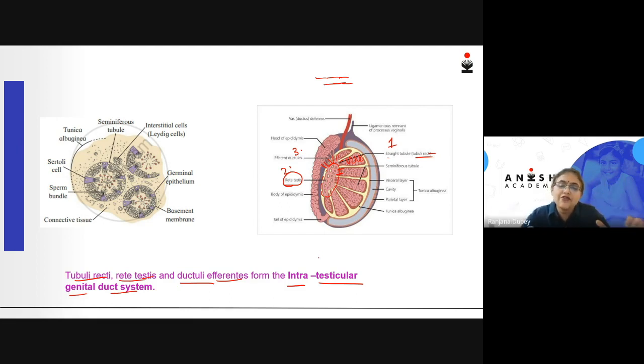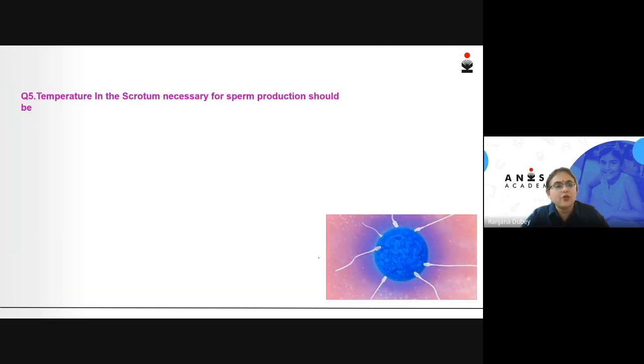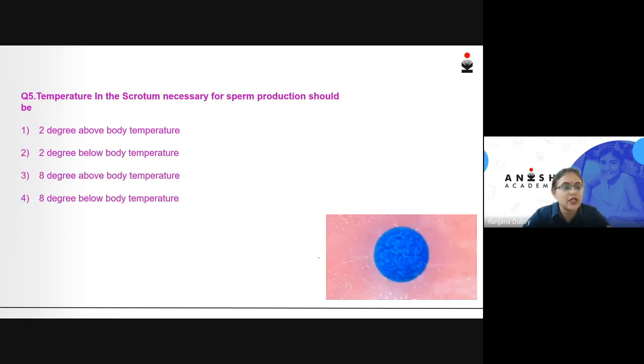Okay, now after we have studied the primary sex organ testis, let us try and answer some questions related to what we just covered. The question is, temperature in the scrotum necessary for sperm production should be how much? 2 degrees above body temperature, 2 degrees below body temperature, 8 degrees above body temperature or 8 degrees below body temperature? And the right answer, I hope you are able to answer, is 2 degrees below the body temperature.